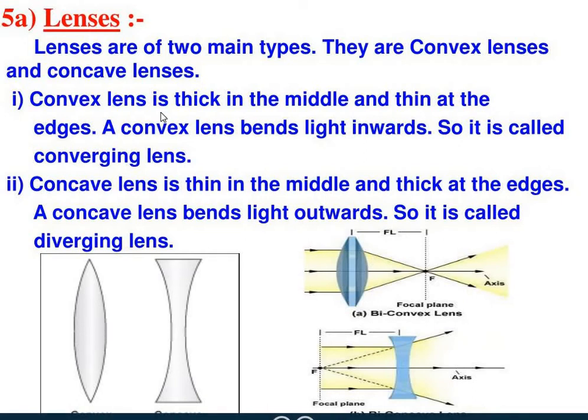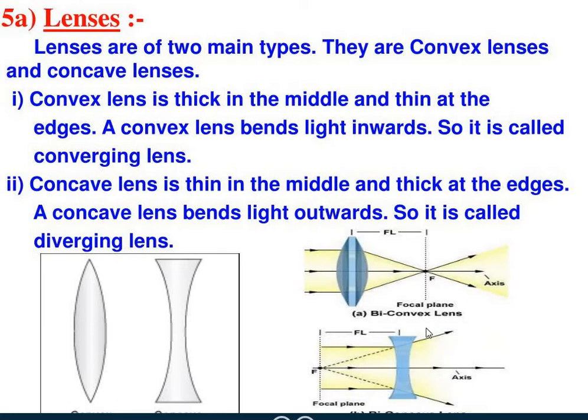So convex lens is thick in the middle and thin at the edges. It is also called converging lens, and concave lens is thin in the middle and thick at the edges, and it is called diverging lens. As you can see here on the screen, this is your convex lens. When the light rays fall on the lens, it seems like they are coming at one point. That means they are converging at one point.